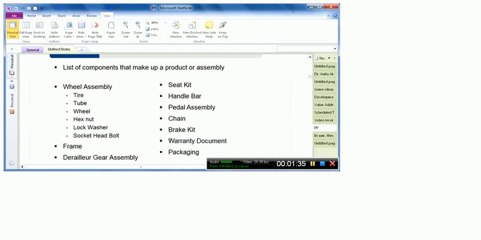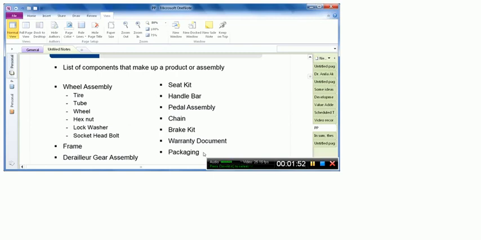So even though the warranty document is not a direct part of the bike, it has to be there in the package in which we actually deliver the bike. So it is also part of the bill of material. Similarly, packaging material in which the bike is packed, for example, is a part of the bill of material.